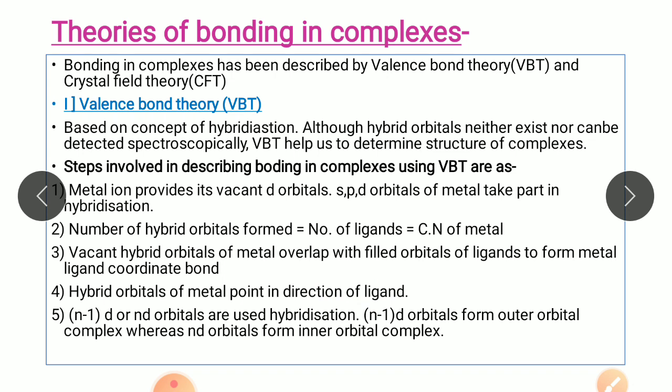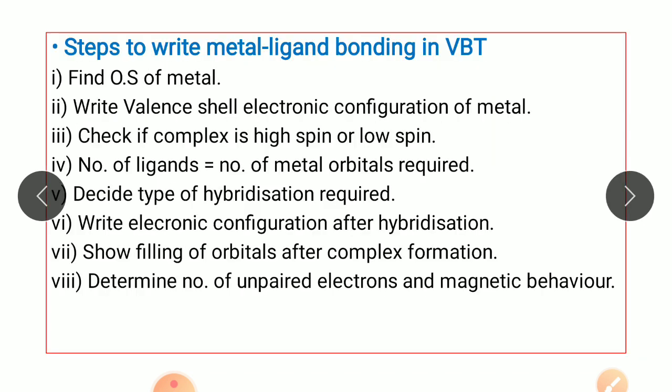The next point is the n-1 d or nd orbitals are used for hybridization. So n-1 d orbitals or nd orbitals of the metal are used for hybridization. If n-1 d orbitals are used, then the complex formed is inner orbital complex, and if nd orbitals are used, then the complex formed is called an outer orbital complex.